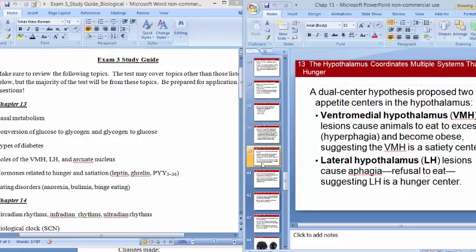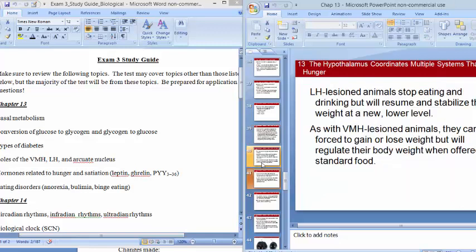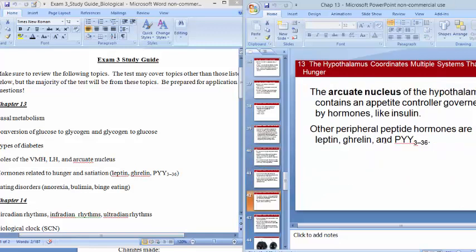Lets you know when you need to eat. Now, the arcuate nucleus is going to be an important portion of the hypothalamus. We're thinking homeostasis, we're thinking hypothalamus, and it's especially important because it produces hormones that help control all of this.